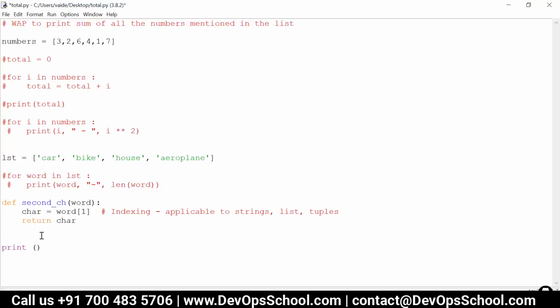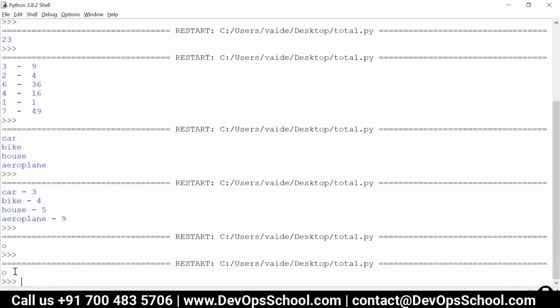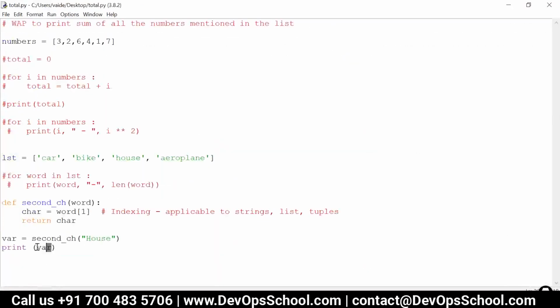What I can do is I can just create another variable over here. var is equal to second character of house. So now whatever is the value returned by this function gets stored in the variable. And now you can do anything with it. You want to manipulate that value, or you want to print that value, whatever you want to do with that value, you can work on it. So if I write like this, it's still printing the value because I'm printing the var.